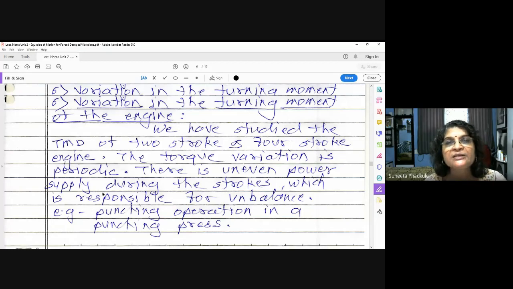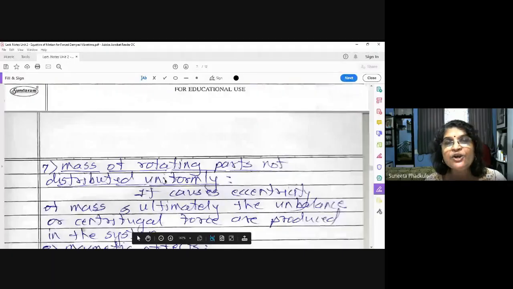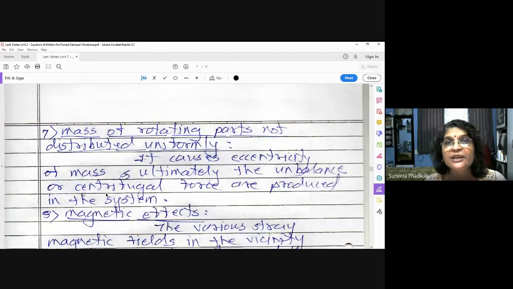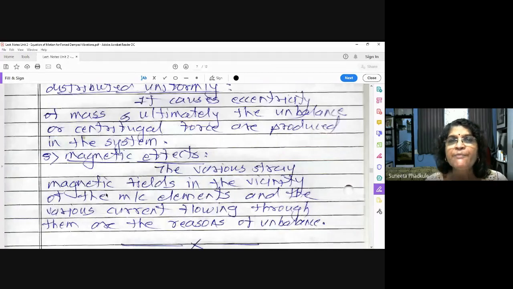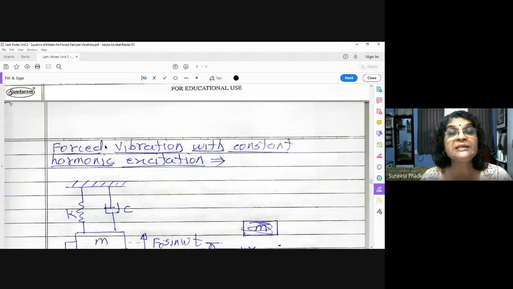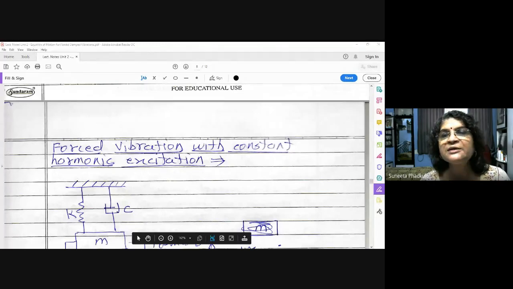There is one more reason: the mass of the rotating parts is not distributed uniformly. That means the CG of the rotating part is not falling on the geometric center of the rotating part. That will also create unbalance. And the last one is the magnetic effect. Because of a stray magnetic field near the machine elements, it may create unbalance. Understood? Those were the reasons why unbalance is created in the system.